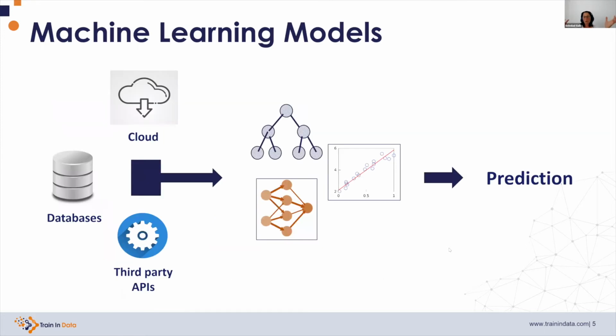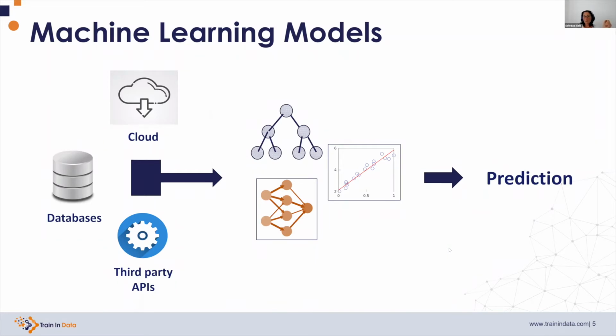In a high-level overview, we have data in several places, like, for example, in a cloud, like AWS, or we can have databases where we store our data that we collect somehow from customers or our interactions. And we can also get data from third-party APIs, typically companies whose product is data, like, for example, credit agencies. So we would collect all this data and we will use it to train machine learning models, hoping to make the predictions that we're interested in.